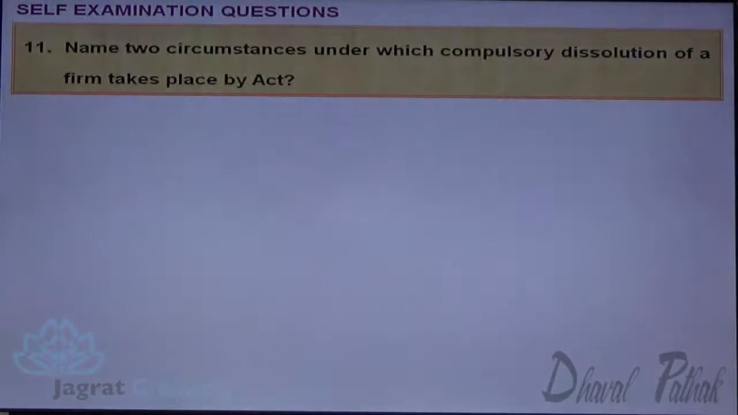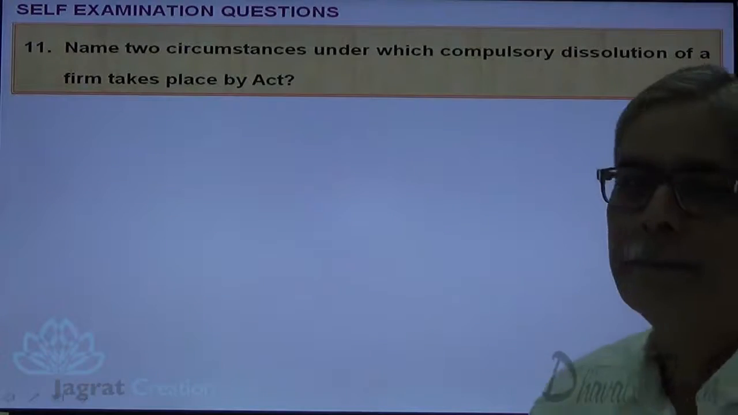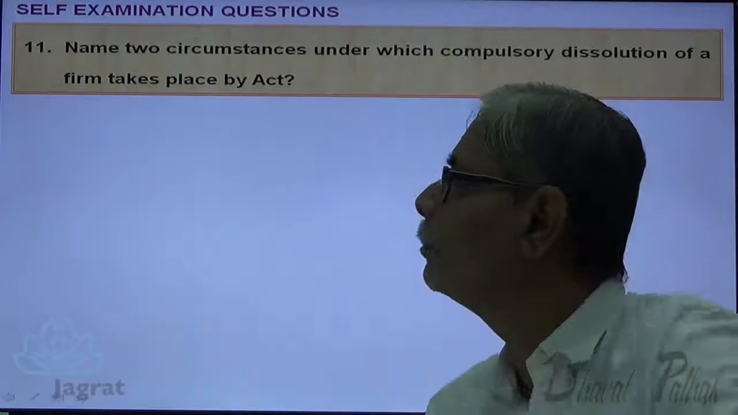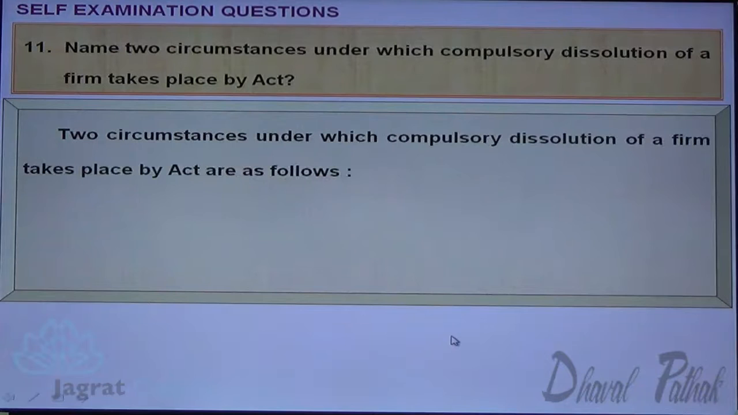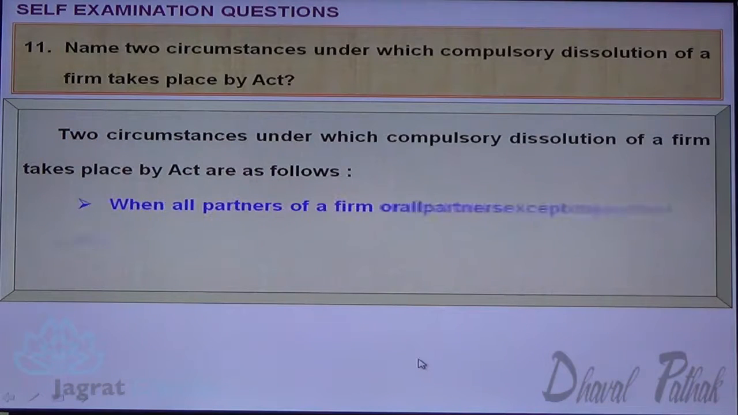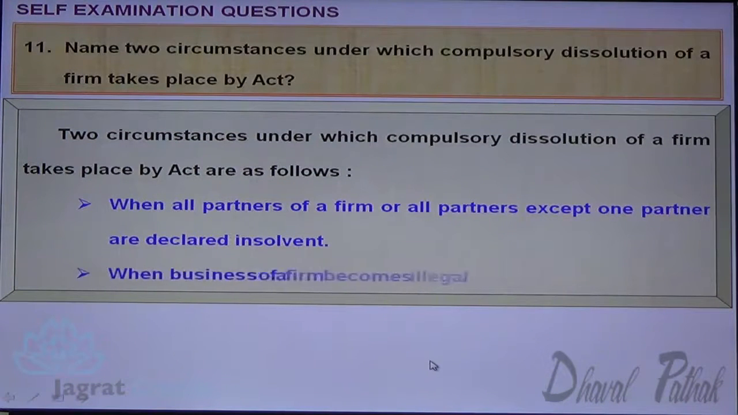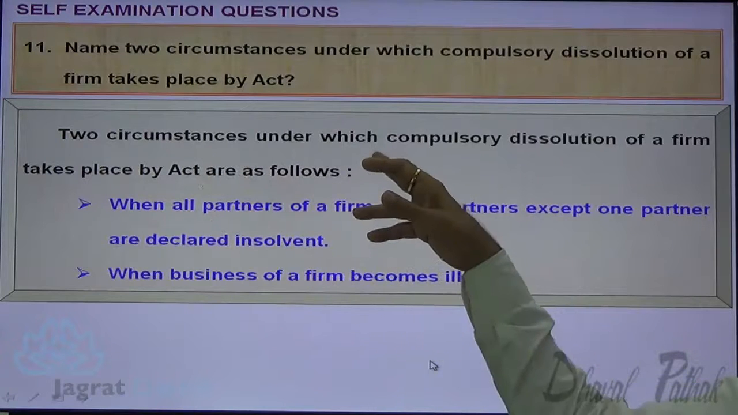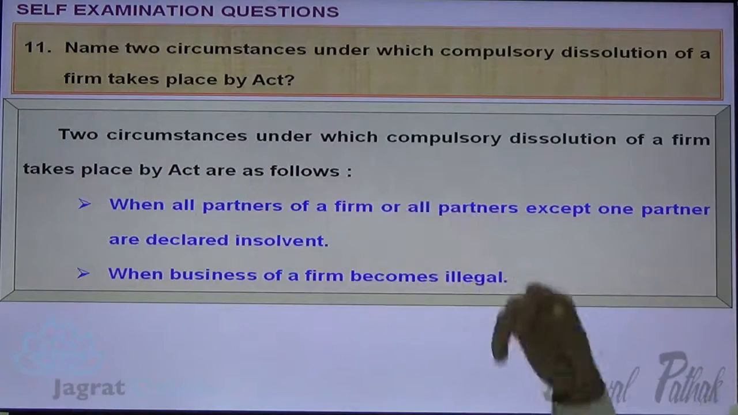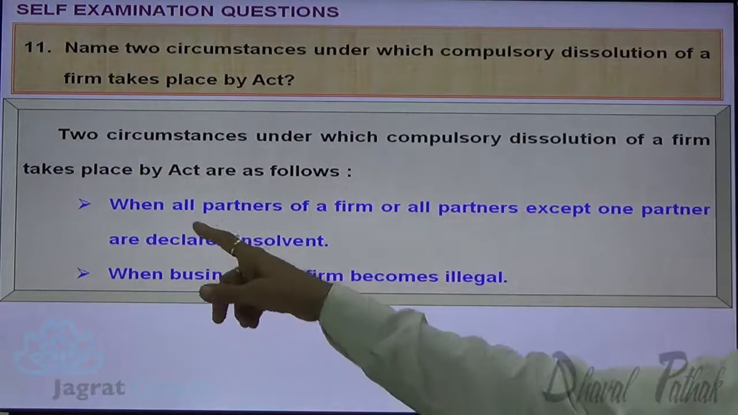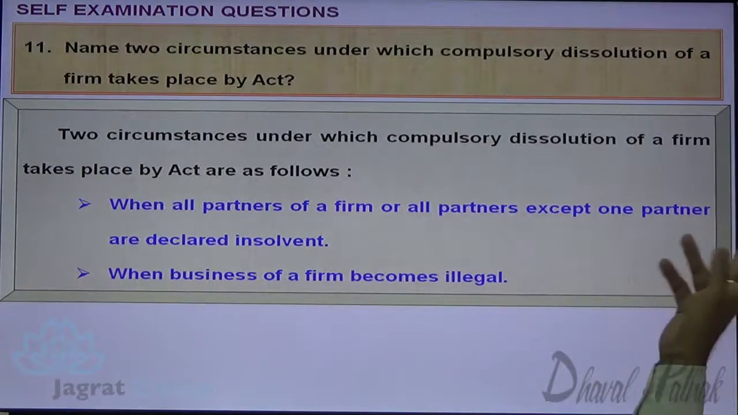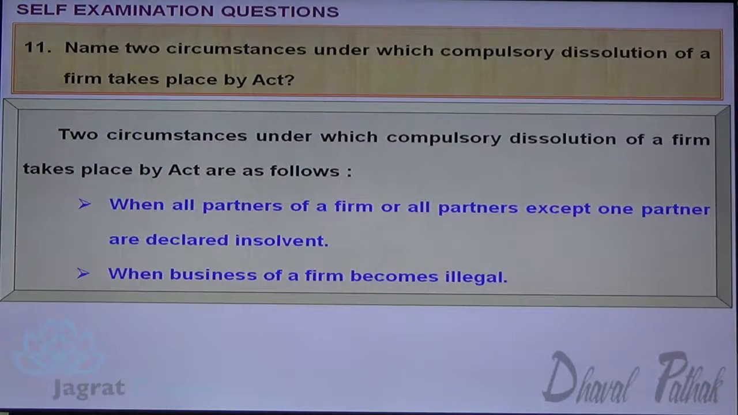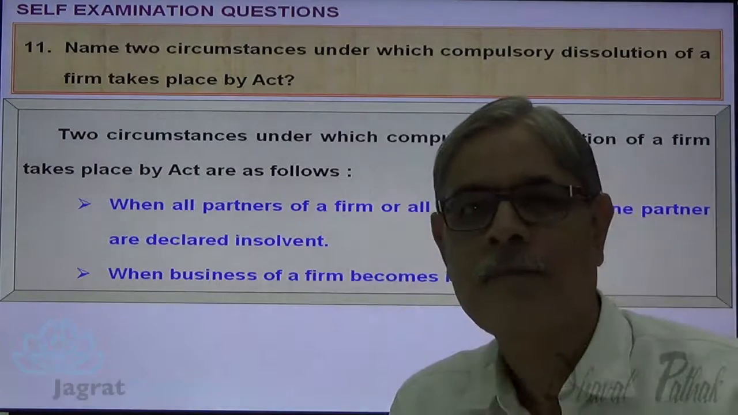Next. Name two circumstances under which compulsory dissolution of firm takes place by the act. Read the answer. Two circumstances under which compulsory dissolution of the firm takes place by the act: when all partners of the firm or all partners except one partner are declared insolvent.